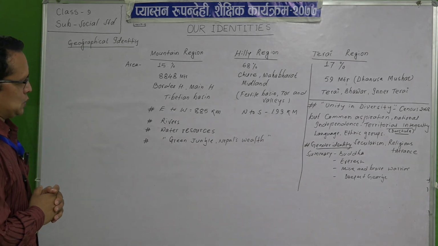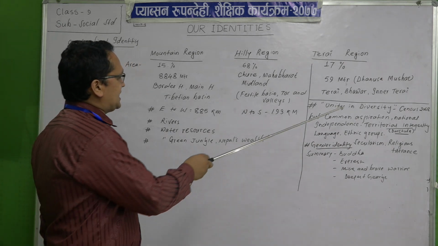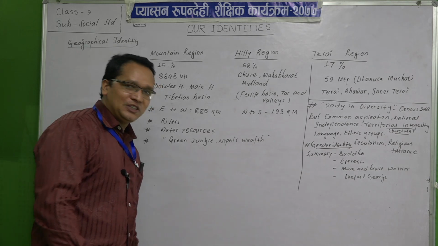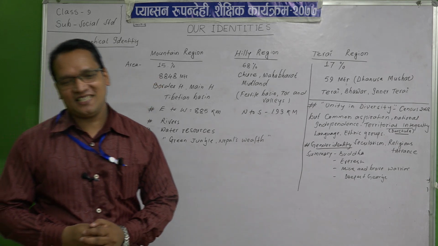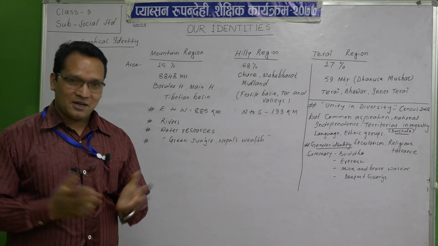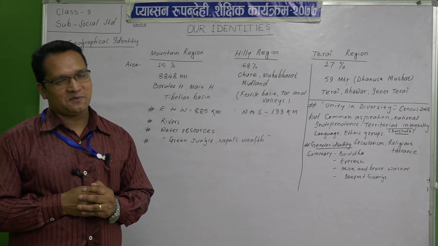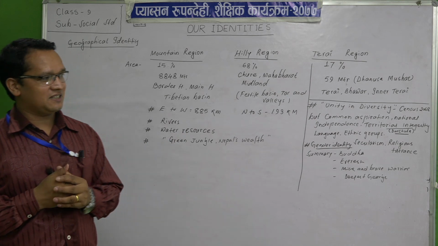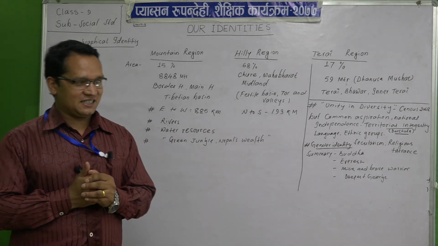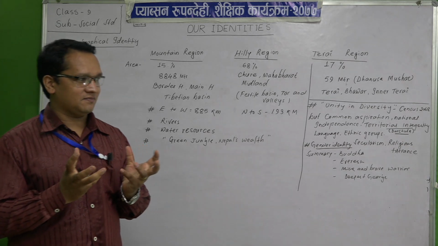Okay, now I have written another topic: unity in diversity is our identity. Unity in diversity is our identity. Is it required to explain? I think not, because you are very well aware. Class 9 students, in class 8 and class 7, many times you have written this. Even so, I am explaining it as a revision.